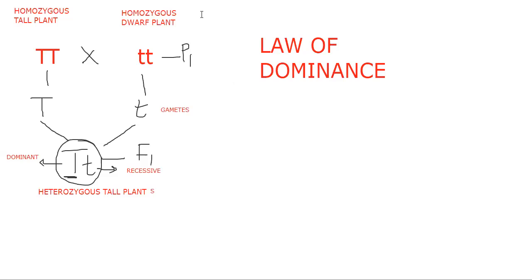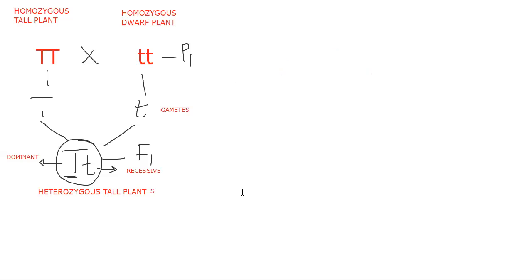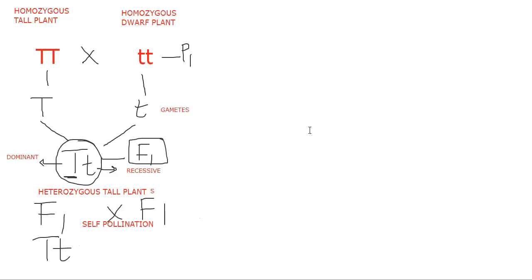We need to continue here. That means Mendel continued the experiment. What he did was cross the F1 plant with F1 only. That is self-pollination. The same plant, we are doing the cross with the same plant, so F1 with F1. Whatever plants he obtained in the F1 generation, with the same plants he did the cross.